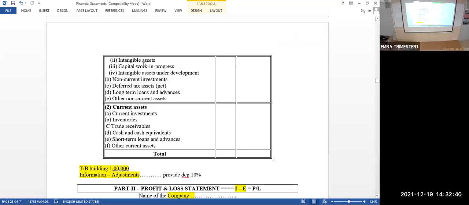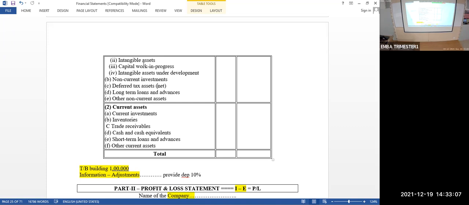Okay, now intangible assets. Goodwill, patents, trademark, copyright, all those things will come under intangible assets. Similarly, in intangible assets also there may be a depreciation, but we call that amortization. Reduction in the value of intangible asset is called amortization.